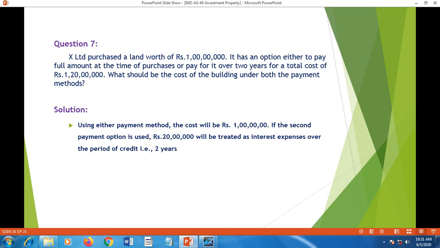Using either method, the cost will be 1 crore only, because under Ind AS 40 Investment Property, interest cost will not become part of the cost. So if the second payment option is used, 20 lakh should be considered as interest expense, and that should be recognized over a period of 2 years. So under both methods, the cost of the property will remain 1 crore.